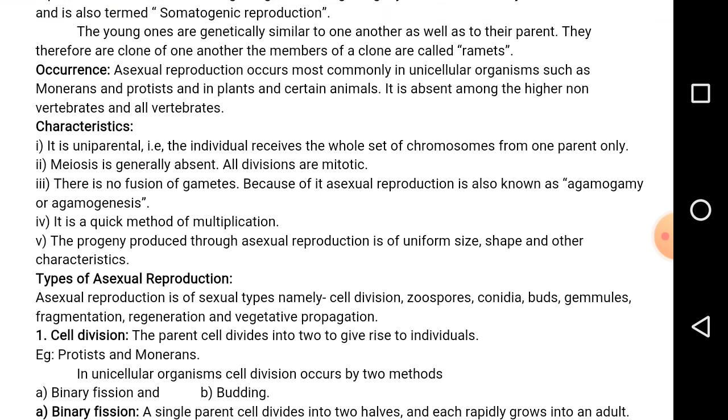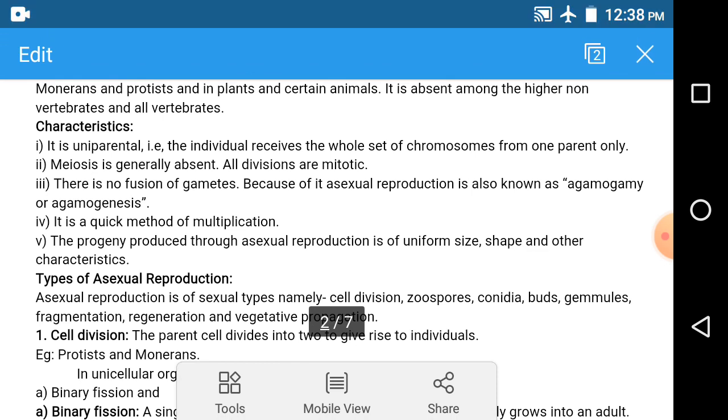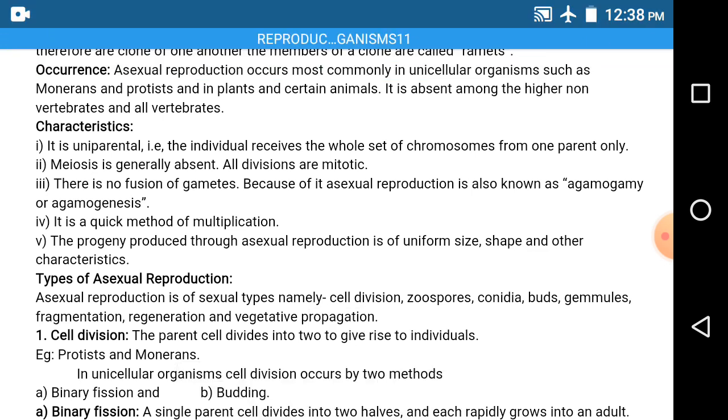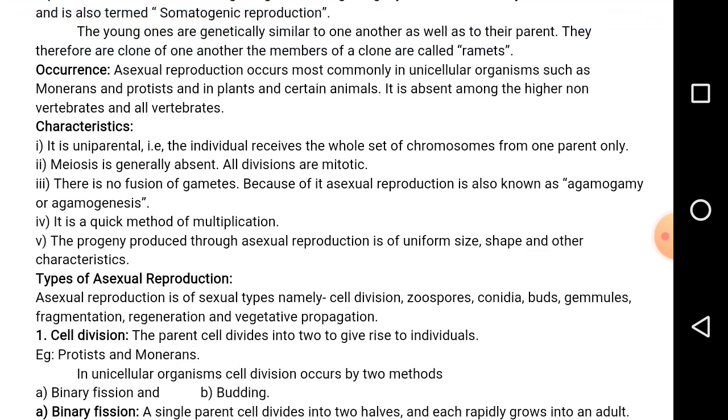Coming to the animals, the poriferans, coelenterates, platyhelminthes, they reproduce by the asexual method. Porifera reproduces by internal buds, coelenterata by external buds, and the platyhelminthes by fragmentation, and the higher invertebrate, that is the echinodermata, it is from the what?